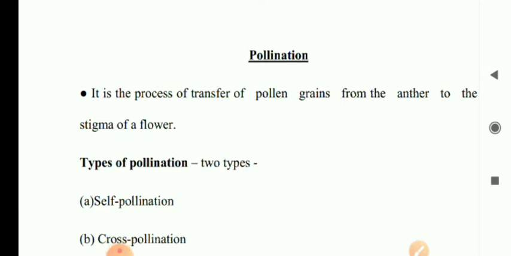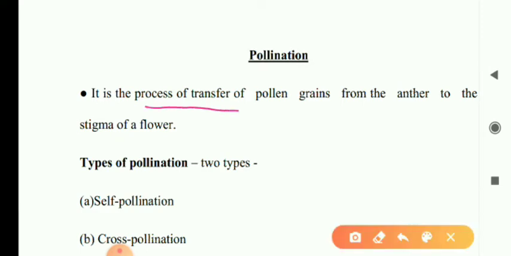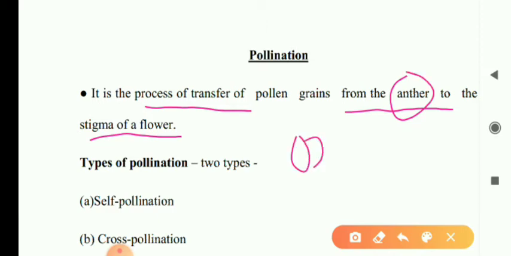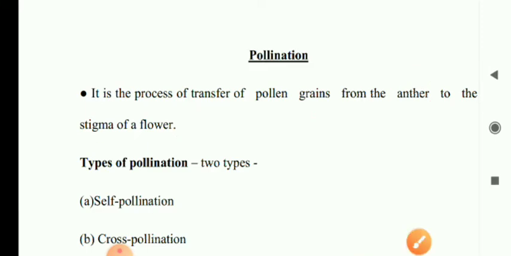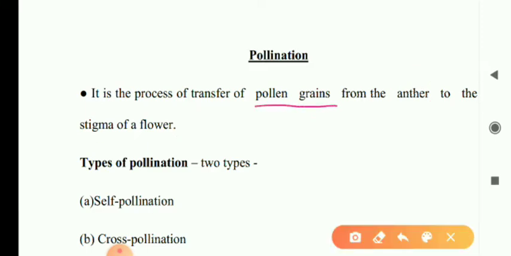Pollination is the process of transfer of pollen grains from anther to the stigma of a flower. Transferring of pollen grains from anther to stigma of a flower is known as pollination.